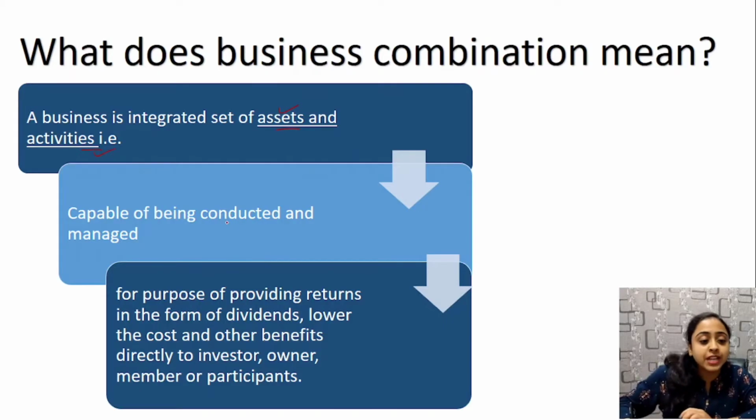Now, it can be controlled, conducted and managed. It should be capable of being conducted and managed. Next, the purpose and the intention should be to benefit the investors, owners and participants. It should be conducted and managed in a way that its motive is to provide benefits to its investors, owners or participants. So overall, business is a set of activities and assets. It can be conducted and managed, and its motive is to provide benefits to investors, owners and participants.